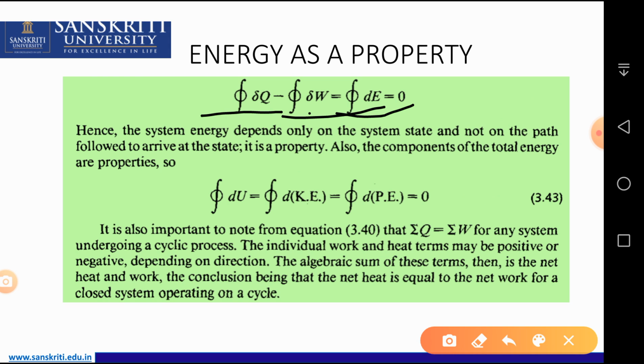So del E is the value of dU, and kinetic energy and potential energy are also equal to 0 for a cyclic process. So energy is a property of thermodynamics.